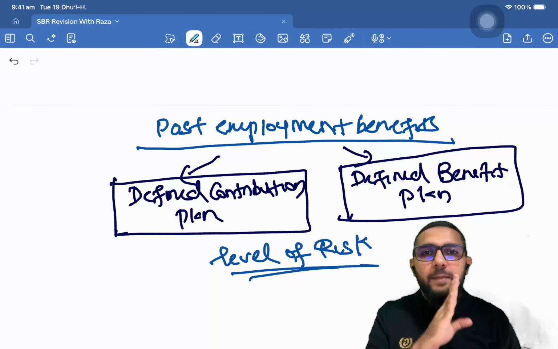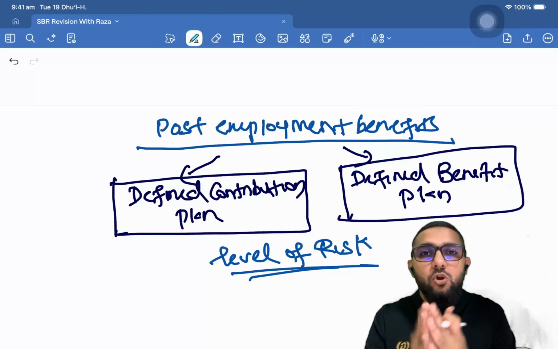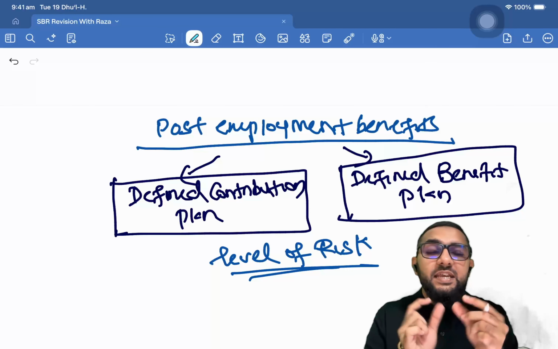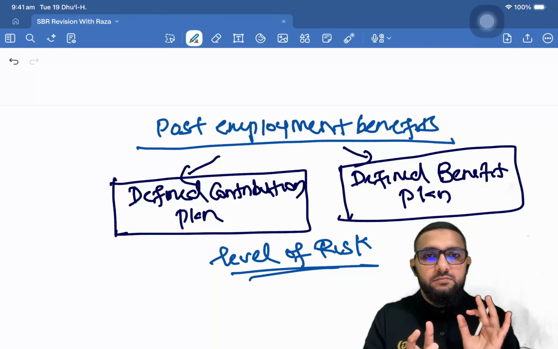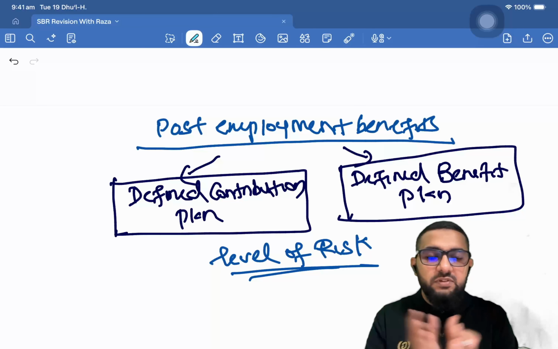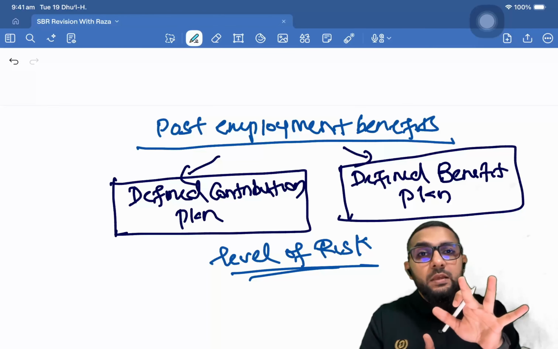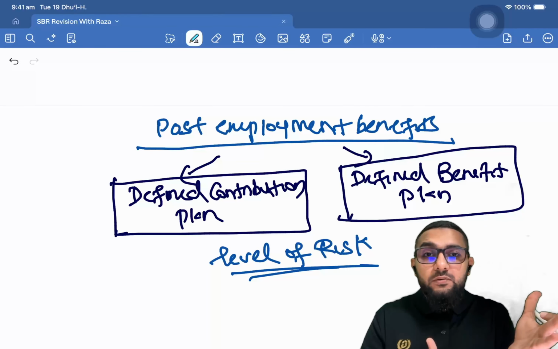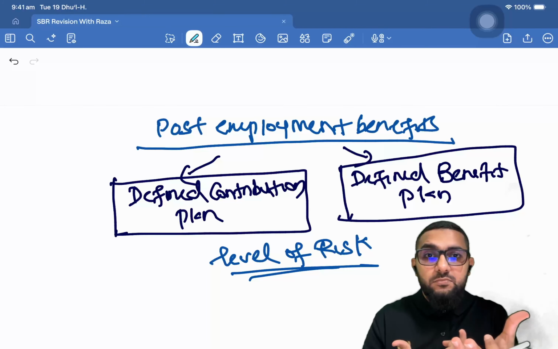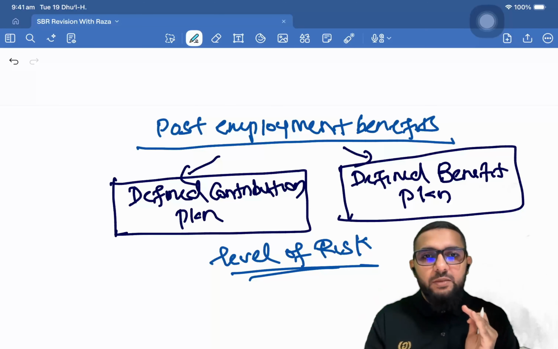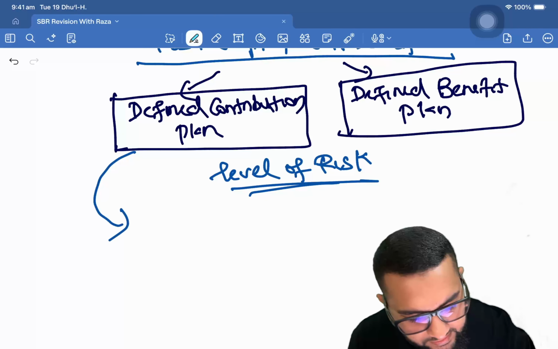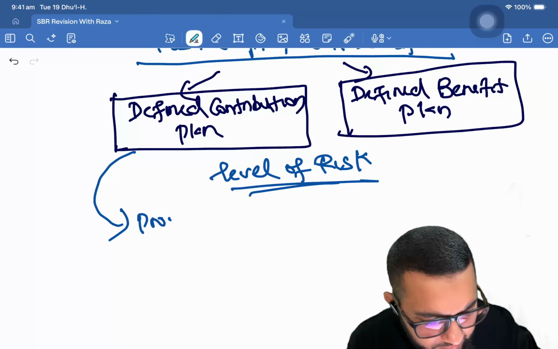In defined contribution, the employer has no risks or any further obligation apart from the percentage that they are paying every month, as discussed, or it can be quarterly, whatever they decide on. But if the employer has an obligation beyond what they are paying into the scheme, to a fixed amount, then that becomes a defined benefit plan. A good example for a defined contribution plan is provident funds.